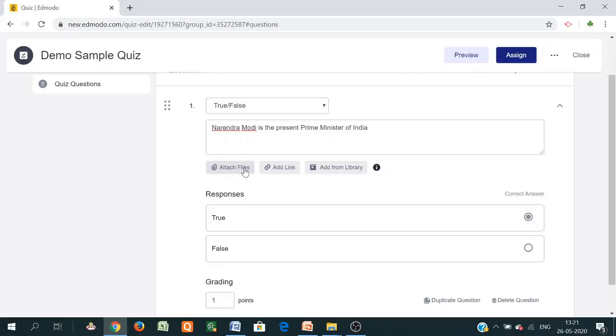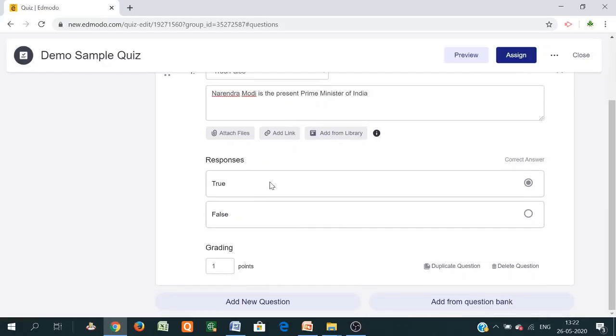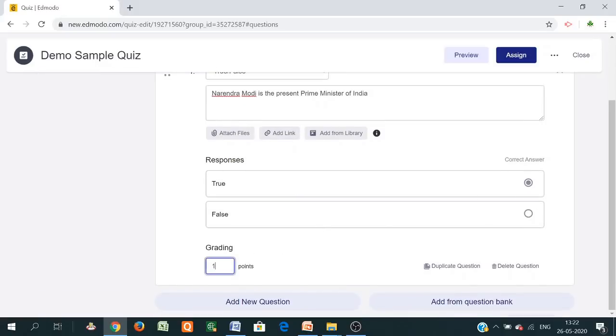The student can see this file and give the answer. So this is the true false type of question. For the grading point, whatever points you want, 2 or 1, you can give here. Suppose I am giving 1 point. So in this way the first question is generated.